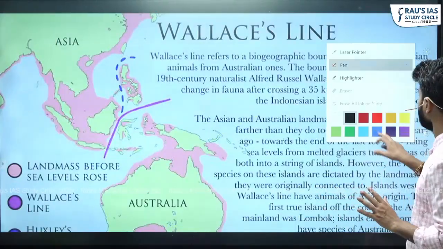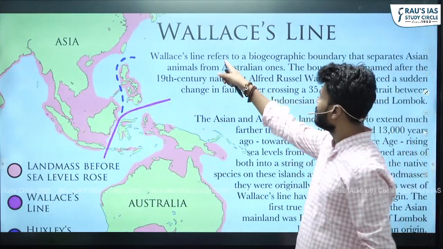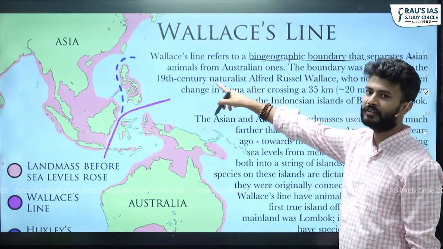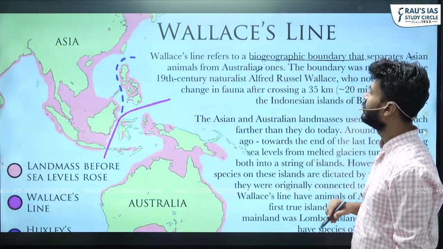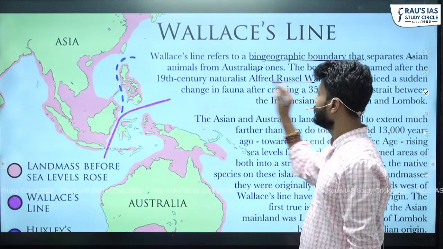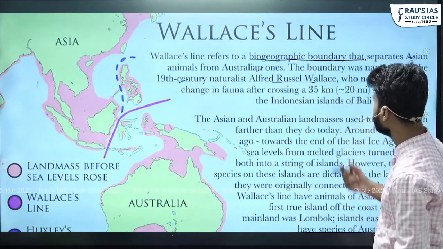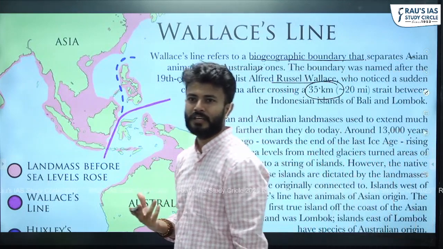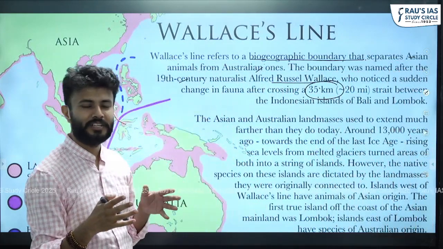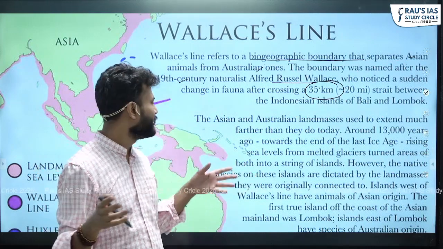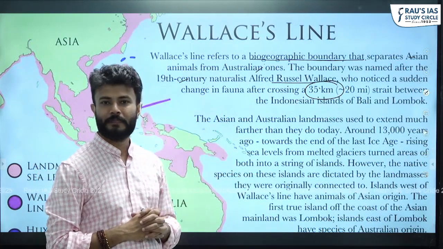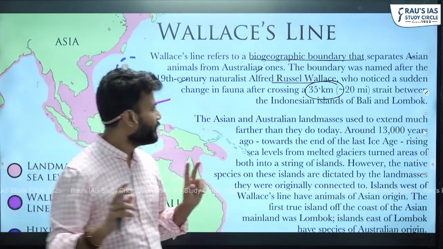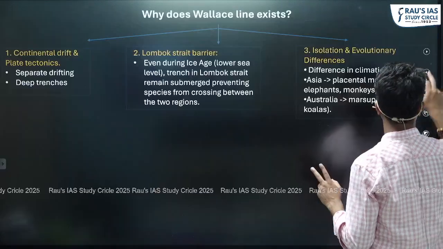If we have to see the facts over here, the Wallace line refers to a biogeographic boundary line that separates the Asian animals from the Australian ones. It was discovered by a scientist in the 19th century. Not very important from UPSC's perspective. The distance is just around 35 kilometers. So in just 35 kilometers, you have huge variations in the biodiversity and species. What explains this? There are three reasons which explain this.